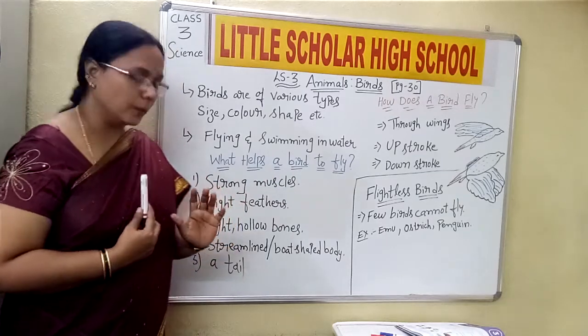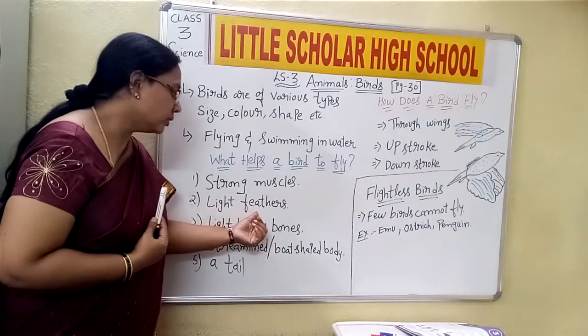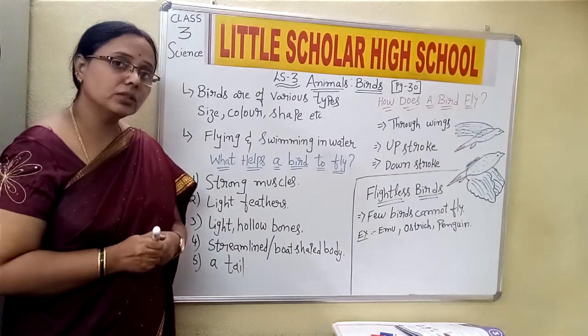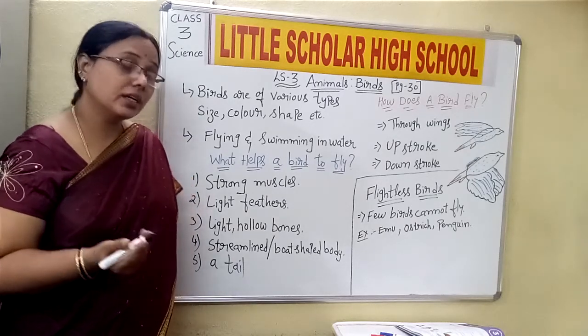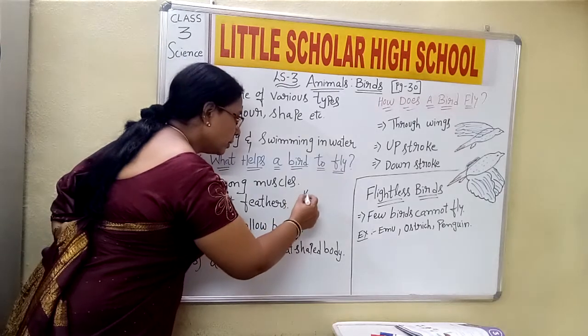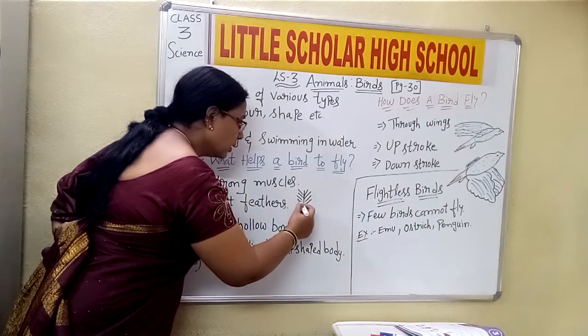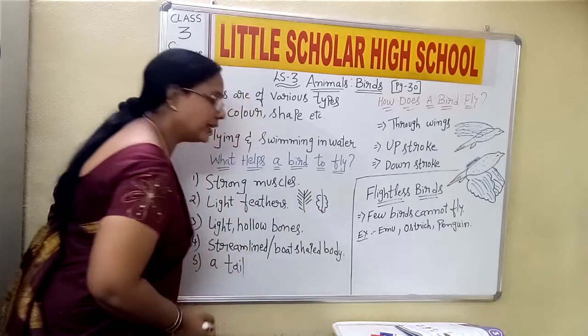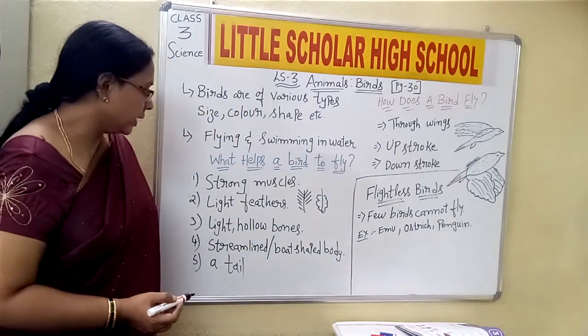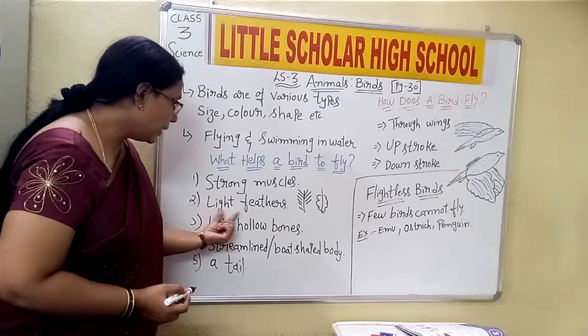Got it, children? Now, light feathers. Now you might have observed birds with very different kinds of feathers, shapes, and colors. Some feathers are maybe just hairy-like structures. Yes or no? Some may be a little designed, or there will be different kinds of feathers. Okay, children. Now the light feathers.